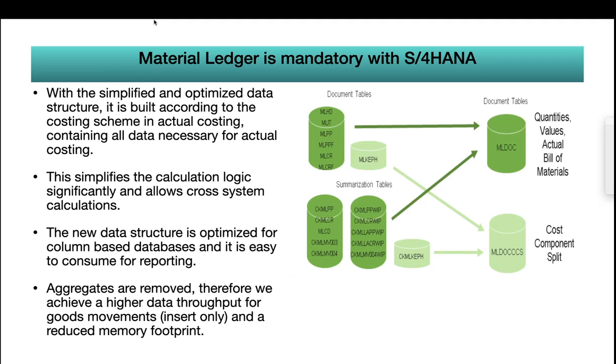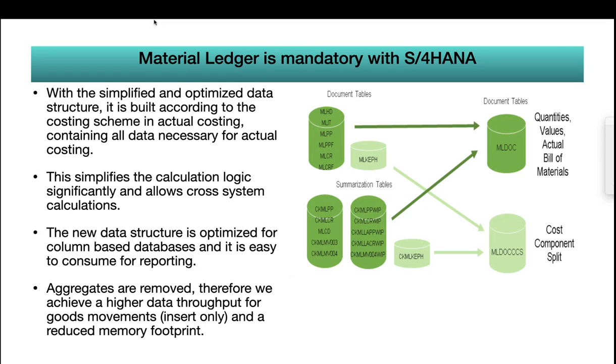Material ledger is mandatory in S4HANA, but not actual costing. If you see the right side screenshot, because of changes in the architecture, most of the tables are gone, and most of the table data is updated in the ACDOCA table, especially for material ledger, it is updating in MLDOC and MLDOCCCS. MLDOC holds quantity, values, actual bill of materials, everything, and cost component splits are updated in MLDOCCCS.